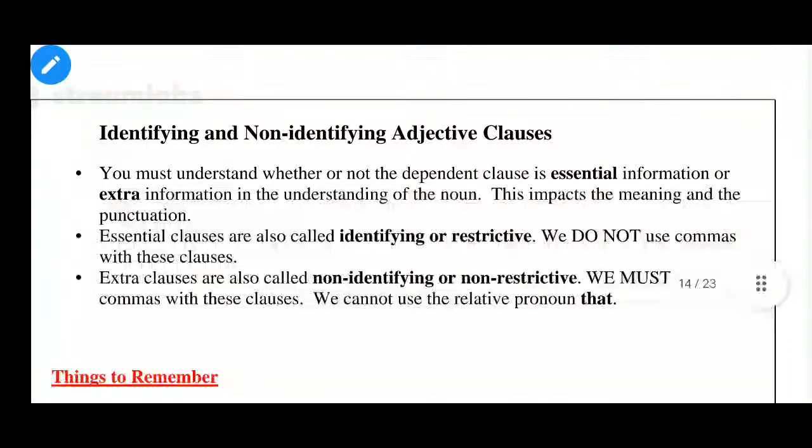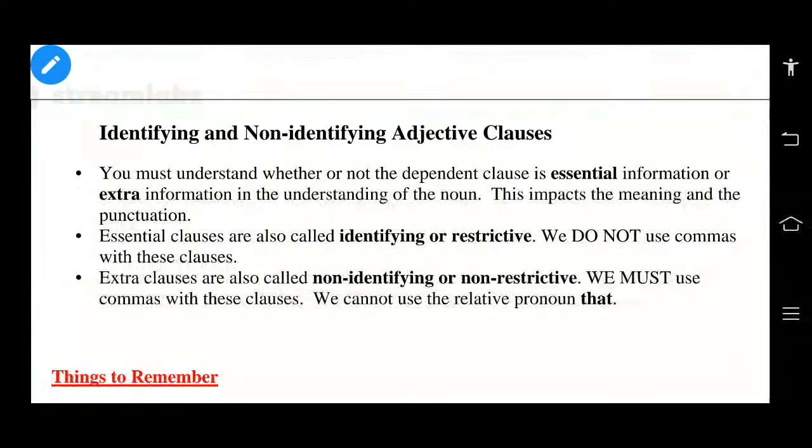So when we add it by using one of the relative pronouns, if it is essential, we don't use any punctuation mark, whereas if it is extra information, the extra information has to be provided as an embedded clause by using punctuation marks before and after the clause. So then you people would understand, right? See there, this one. Got my point, everybody? Very good.